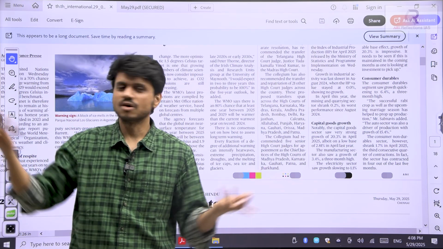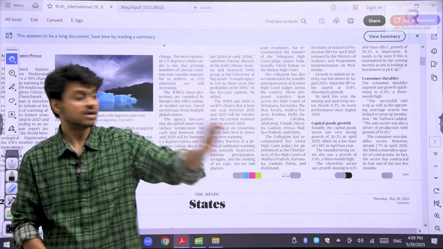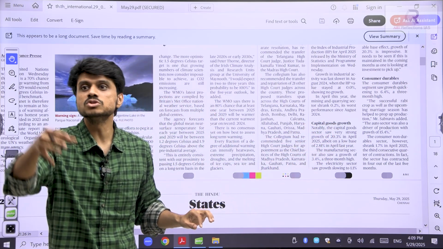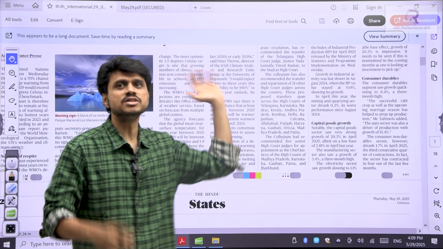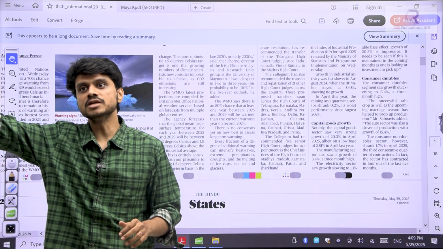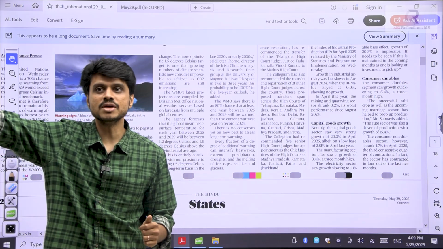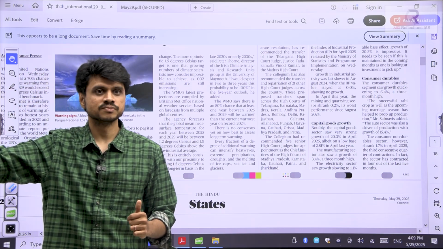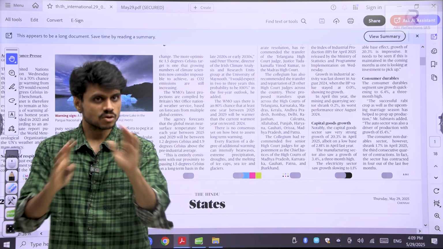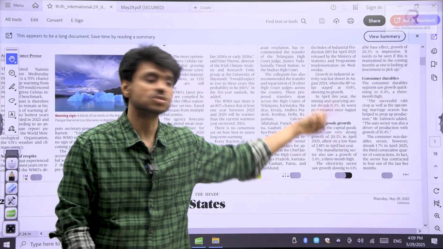Consumer goods means anything which people consume immediately. Okay, it is not helpful in production. That is the difference. I am mentioning capital goods here because this is the most important thing. Capital goods come with investment. Now this is capital, because everything here is helping in production. The same AC here is helping in sustaining the class. So this is playing a role in production. The same AC, if I utilize it for my home, then it becomes a consumer good, because I'm using it for my self consumption. Here, this thing becomes different. Got the clarity? Capital goods play the role. So the more growth of the capital goods, the more will be your growth of industries.